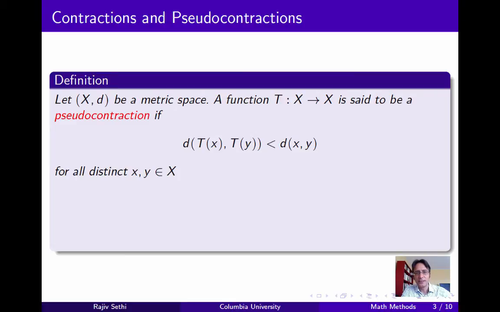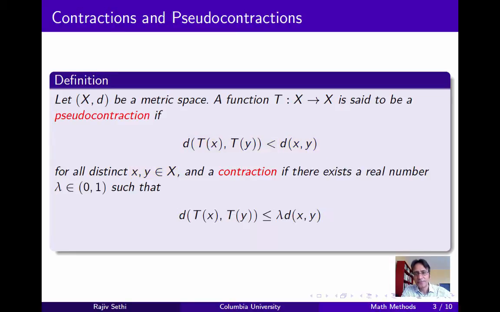So here's the definition. Suppose that (X, d) is a metric space, so X is a set and d is a distance function. We say that a function T, which maps X to itself, is a pseudo-contraction if for any two points x, y in the set X, the distance between these two points is strictly greater than the distance between their images. And a contraction if there exists a real number lambda strictly between 0 and 1, such that the distance between the images of x and y is less than or equal to lambda times the distance between the points. Now clearly a contraction requires a more restrictive condition to be satisfied, and so every contraction is a pseudo-contraction.